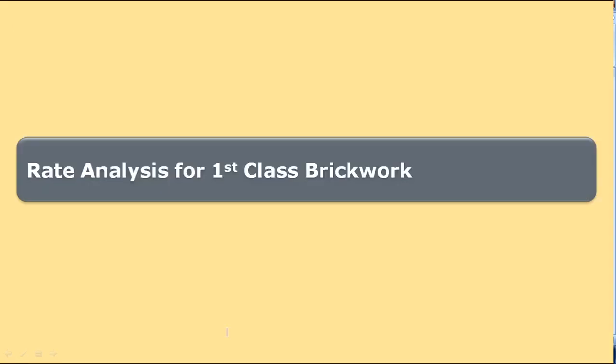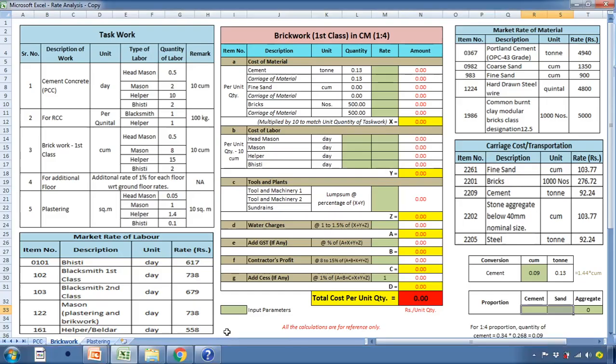Next item for which we are going to prepare the rate analysis is brickwork, and this brickwork is first class brickwork in superstructure. Now, in order to prepare the rate analysis for brickwork, we would again go to the structure of rate analysis. Now, this is the structure of rate analysis. The structure of rate analysis remains the same for all the civil engineering items, which include the cost of material, cost of labor, cost of tools and plant, water charges, taxes, and contractors' profit.